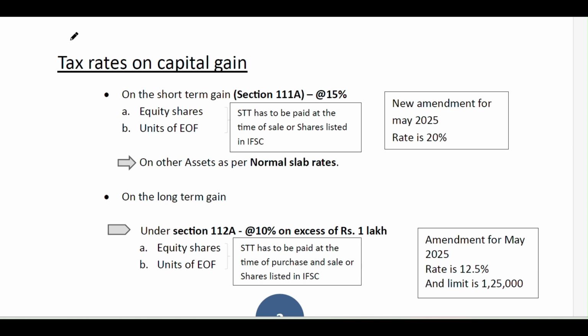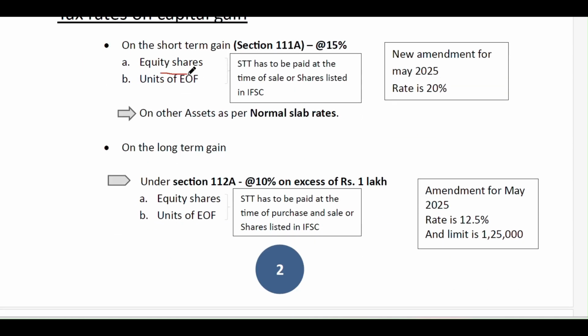First, let's see what the tax rates on short term capital gain are, if we sold equity shares or units of an equity oriented fund. One note is that STT has to be paid on this. STT means Securities Transaction Tax, which is imposed by SEBI on the sale of securities, or shares listed on the IFSC. IFSC means International Financial Service Center. In India, there is one IFSC, that is the Gift City located in Gujarat.